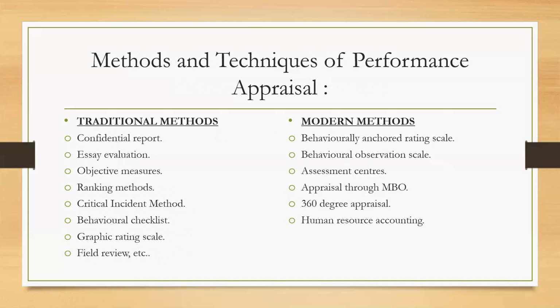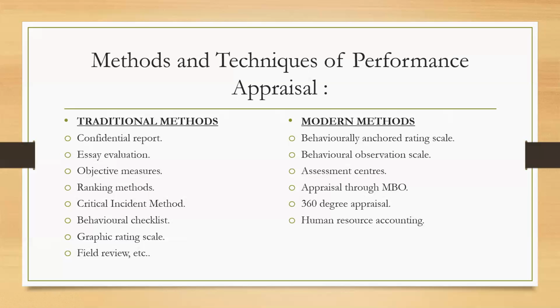This is basically per the chronology: in previous times, confidential reports were made. Still, in certain organizations and in government companies, these confidential reports still play a role, as well as in modern organizations. In the oldest of times, only the confidential report was there. Then comes essay evaluation, then objective measures, and this is basically in chronological order. So we'll first start discussing the traditional methods.